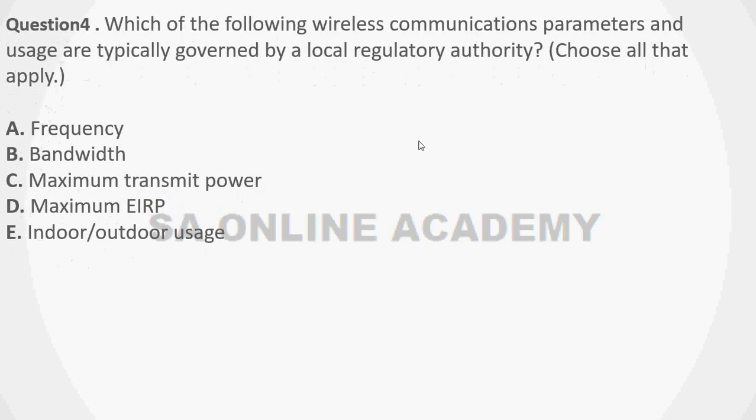Question 4. Which of the following wireless communications parameters and usage are typically governed by a local regulatory authority? Choose all that apply. So there could be multiple answers, so choose all the appropriate answers. Option A, frequency. Option B, bandwidth. Option C, maximum transmit power. Option D, maximum EIRP. Option E, indoor outdoor usage. Okay, moving to the next question.